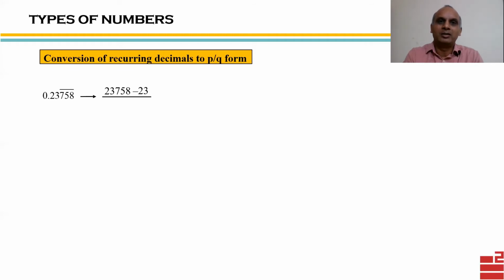Divide by what? Recall that we were to divide by a number having as many 9s as there are recurring digits. So we have 3 recurring digits, so we'll write 3 9s, followed by as many zeros as there are non-recurring digits. So we have 23, which has 2 non-recurring digits. That means 2 zeros. So my final answer is this.